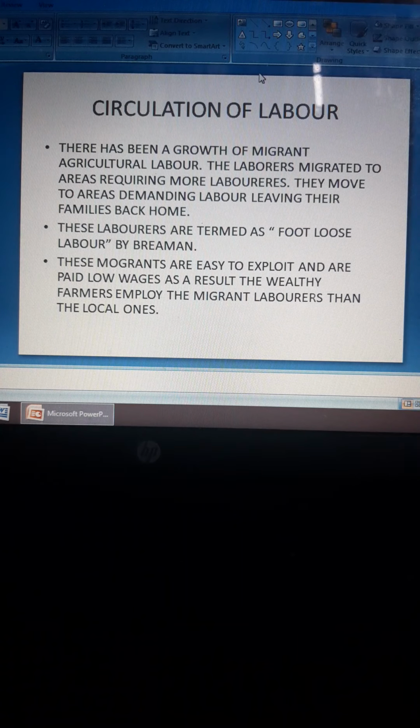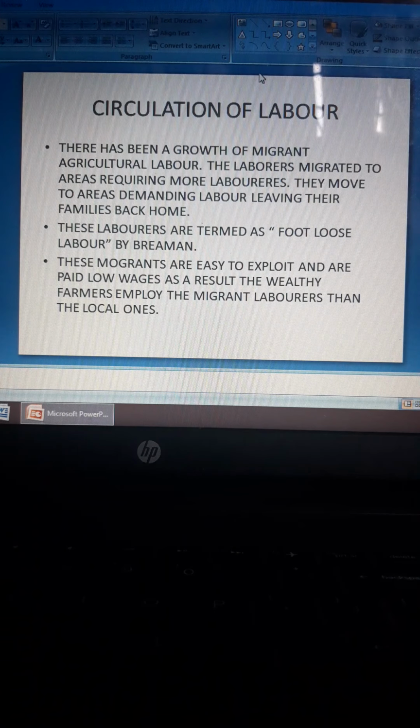And then the other topic is circulation of labor. The green revolution has also led to the circulation of labor. There has been a growth of migrant agricultural laborers. That means you know what migrant laborers are, and you see them in Siliguri as well.